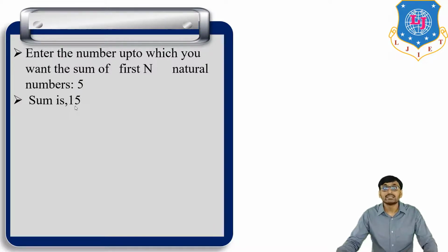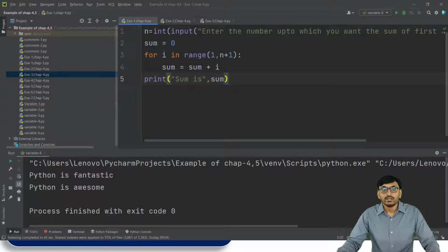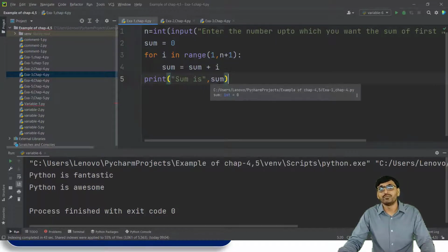Okay. Now this same program we run on PyCharm. So same program, n is equal to int(input), enter the number up to which the sum is required. Then the initial value of sum is equal to 0. So this initial value of sum is only used in the first iteration. Then for i in the range 1 to n plus 1, body of the loop, sum is equal to sum plus i, and at last after completion of the loop print sum, which is the final value of sum.